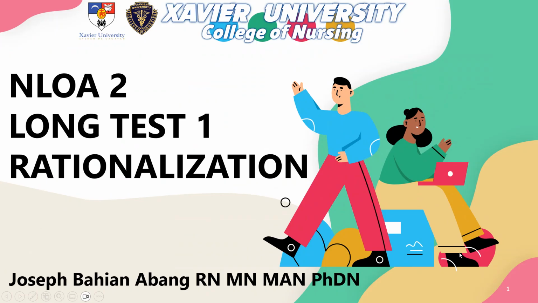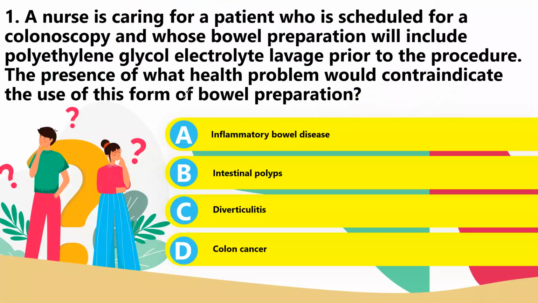Good day, everyone. Welcome to our NLOA 2 long test 1 rationalization. I'm in charge of three aspects. We have care of adult clients with gastrointestinal alterations or disorders. At the same time, I'm also in charge of discussing the answers for the care of adult clients with genitourinary alterations or disorders. Then finally, I'm in charge of discussing the answers for care of adult clients with integumentary alterations or disorders. Let's begin with question number 1.